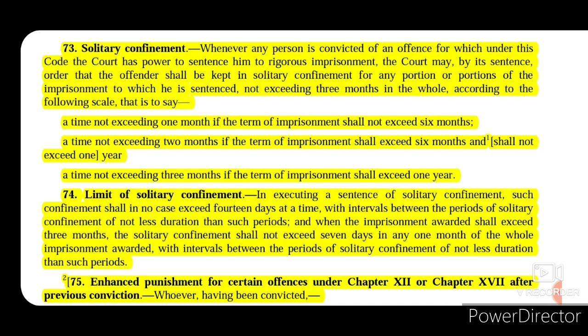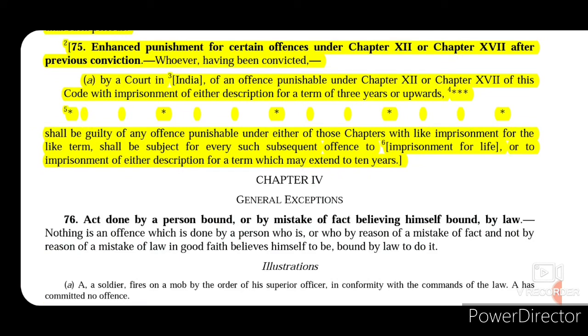However, there is a question of constitutional validity of solitary confinement, and it is also a topic that had been discussed in the UN Council of Human Rights multiple times as to whether solitary confinement shall be thought to be deprivation of right to life or not. Generally, solitary confinement is not awarded by any court presently, but as we can see, we have that provision in the Indian Penal Code. Now let's move on to the last section, that is section 75.